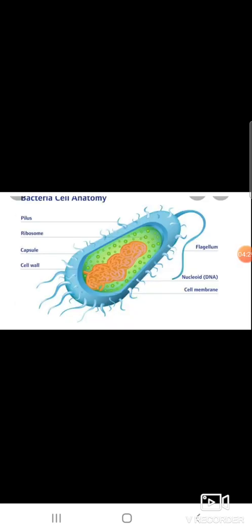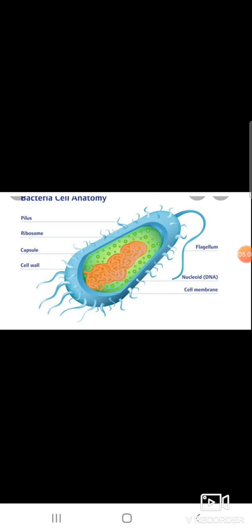Then, bacteria. What are bacteria? Bacteria are single-celled prokaryotes, cells without nuclei. They are considered to be the first living organisms on earth. Bacteria are grouped under the kingdom Monera. The study of bacteria is called bacteriology. The size of bacteria ranges from 1 to 5 micrometers.